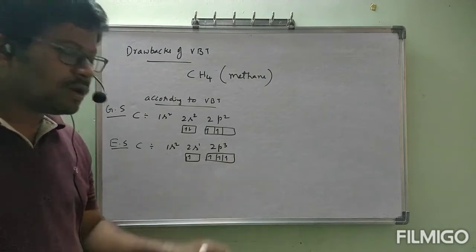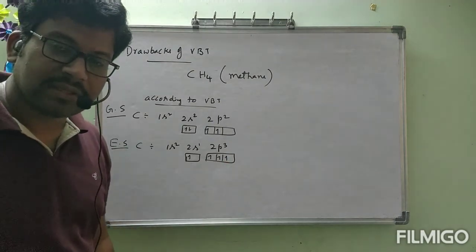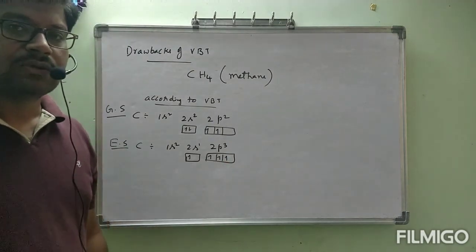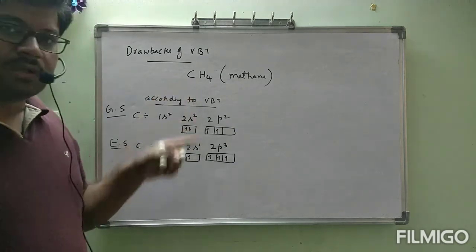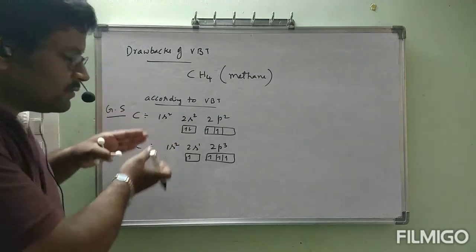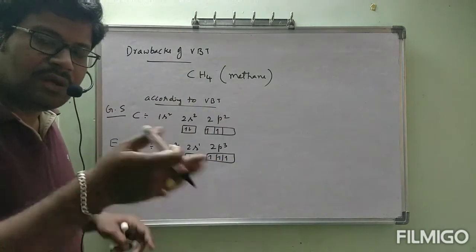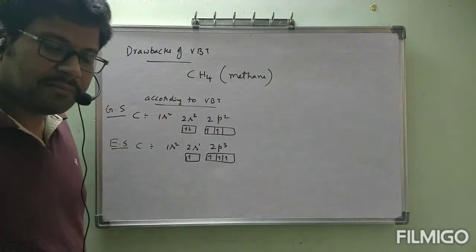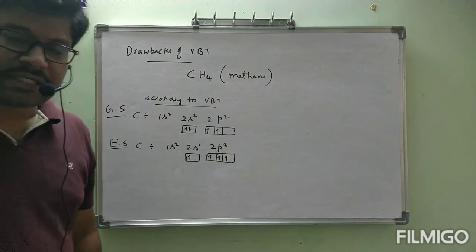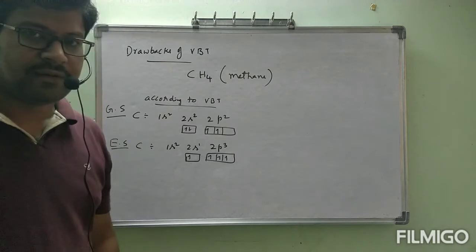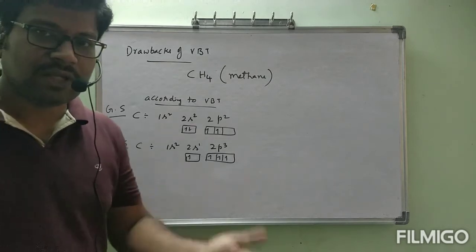Now we have how many unpaired electrons? 4 unpaired electrons. So carbon can form how many bonds? 4 bonds. So it is satisfied. This is a simple one only. Like this, so many times we will continue even in organic chemistry also. Remember, we will write the ground state electronic configuration as well as the excited state electronic configuration, according to the usage.